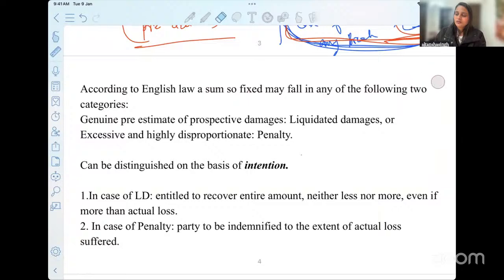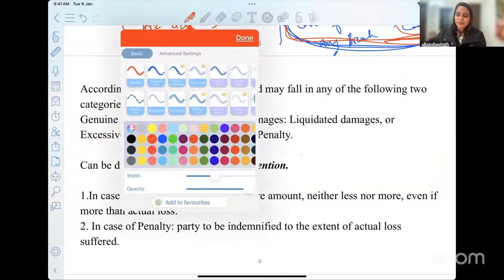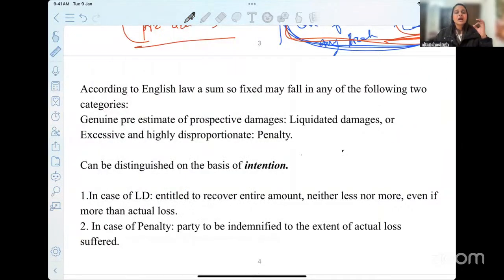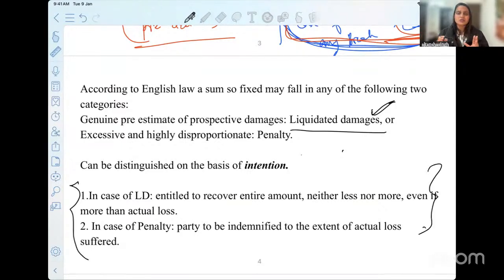So the court will not follow as it is what you have put in your contract. The court would rather try to see how much money is to be paid as damages to the aggrieved party. So in English law, if it is a liquidated damage, allow it as it is. If it is a penalty, you will indemnify the aggrieved party only to the extent of loss that has happened to them. So this is the crux that we have understood with regards to this concept in